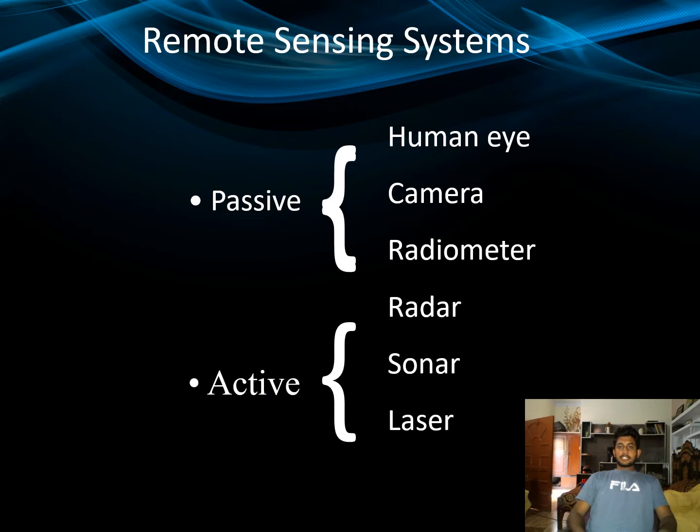Remote sensing systems. There are two types of system: passive and active. Passive systems include human eyes, cameras or radiometers. These are the old methods in remote sensing, but the new methods are active: radar, sonar and laser systems.